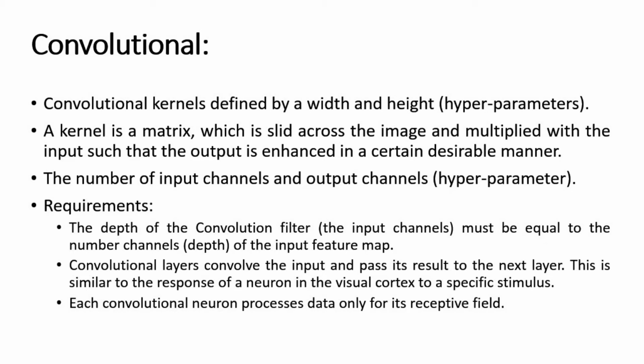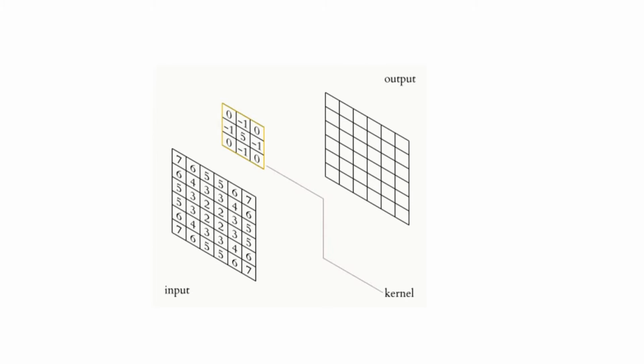Next to that, the convolutional layer convolves the input and passes its result to the next layer. So this first input layer is a convolutional layer, which will convolve the input data and pass it to the next layer. This is similar to the response of a neuron in the visual cortex to a specific stimulus, like the image we have just seen.